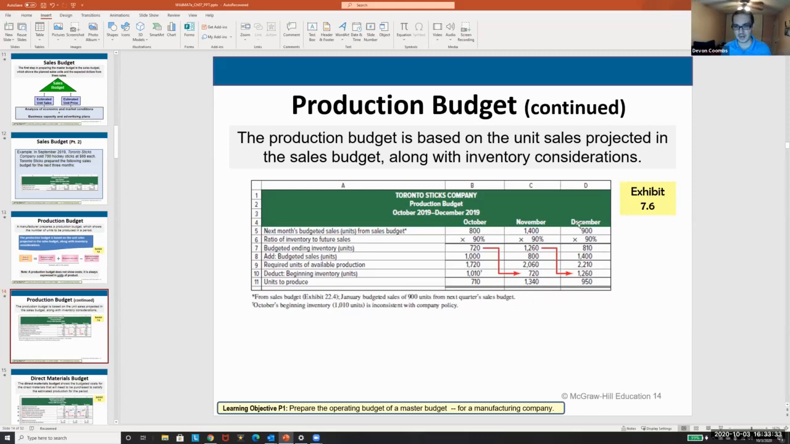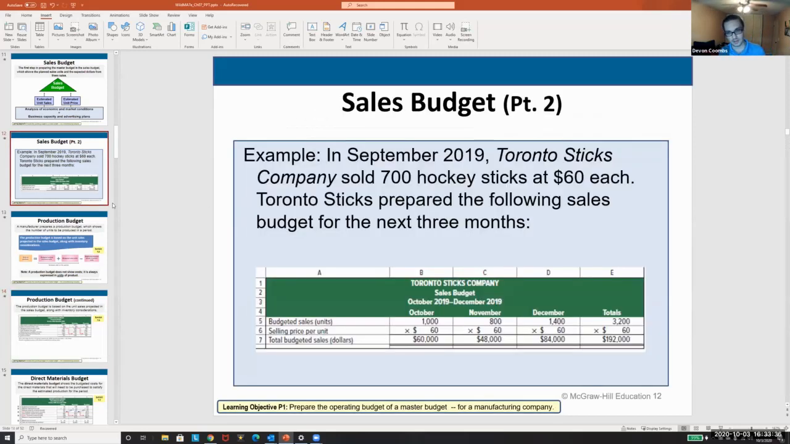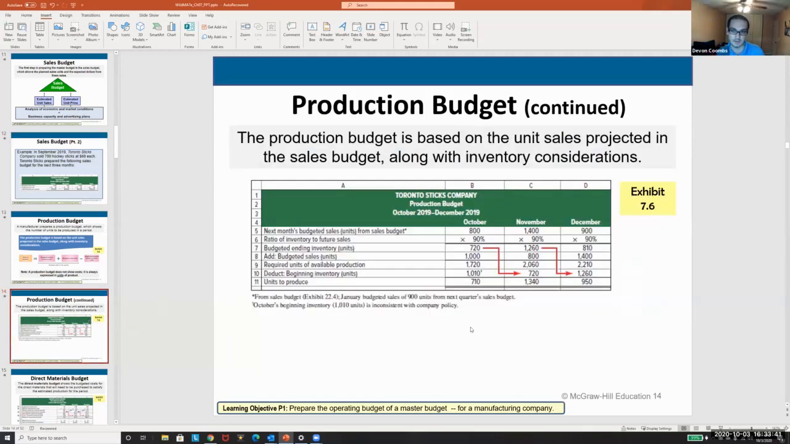We do it again here, 900 times the 90%. The 900 we're going to say is the January amount that we're estimating. You'd be given this 900 amount from the sales budget. January budgeted sales is 900 units. 900 times 90%, that's our 810. Our 810, then we take the 1,400 from November as our budgeted ending inventory, and then we add the required units. We add these two together to get our required units available for production, subtract out our beginning inventory, and get our 950. So that's just the production budget.